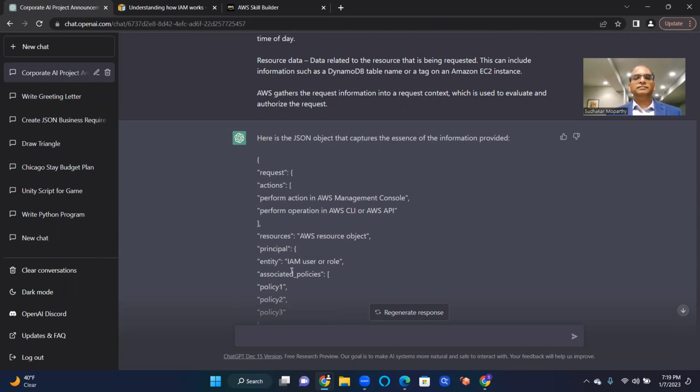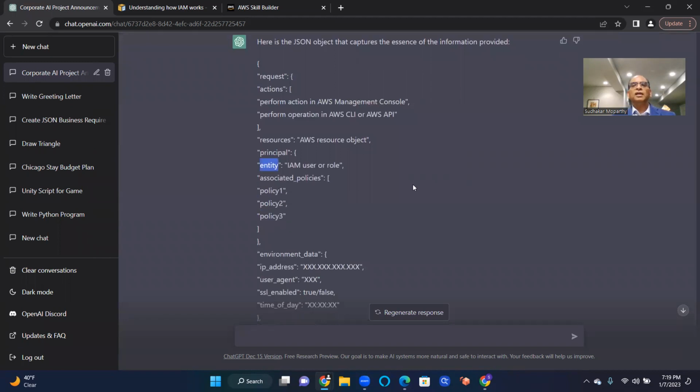So we have a principal and an entity and associated policies. As I said, the policies are nothing but a bunch of granular level permissions grouped, and then policies attached to the user.